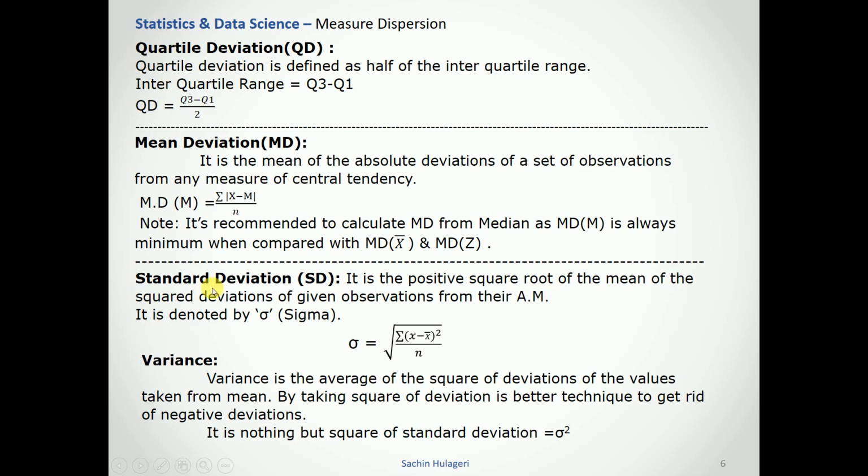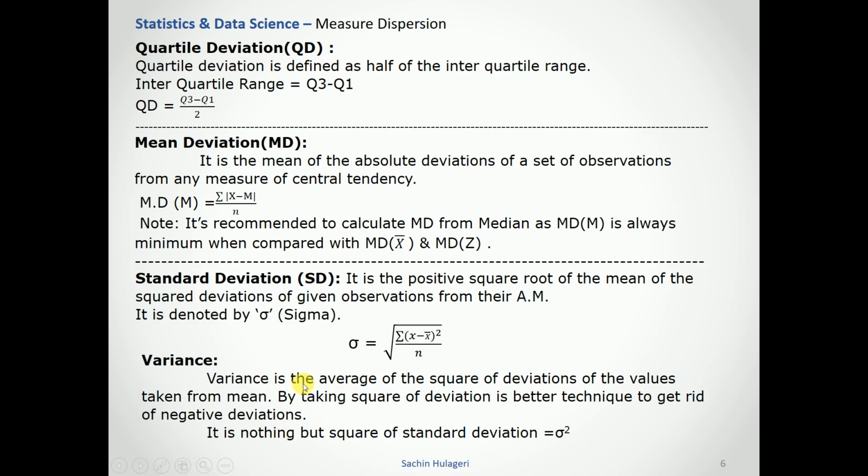Standard deviation. Standard deviation is the positive square root of the mean of the squared deviations of the given observations from their arithmetic mean. It is denoted by sigma. The formula is the square root of the summation of (x minus x bar) squared, where x is the observed value and x bar is the mean of the observations, divided by n, the number of observations.